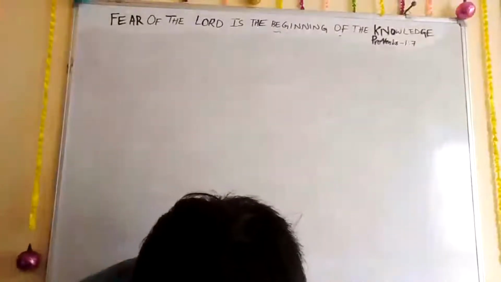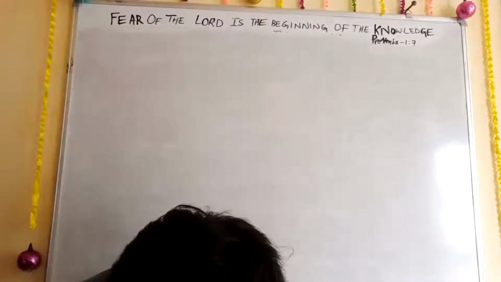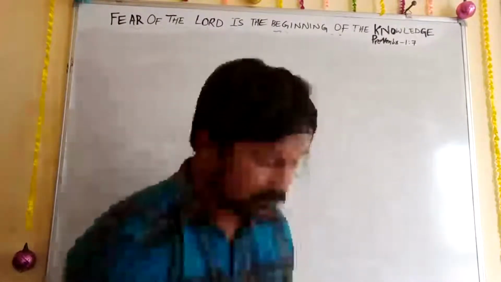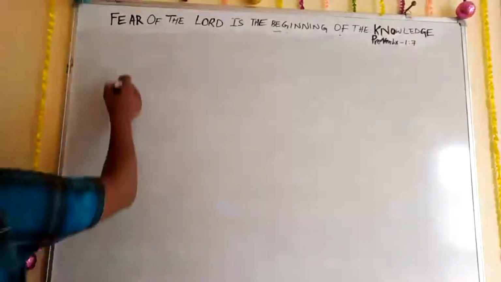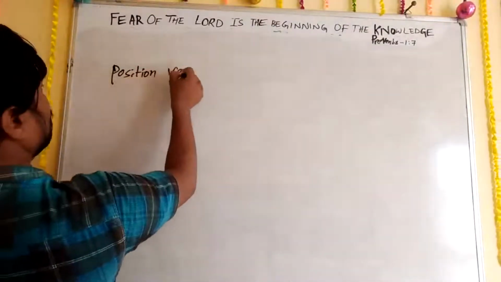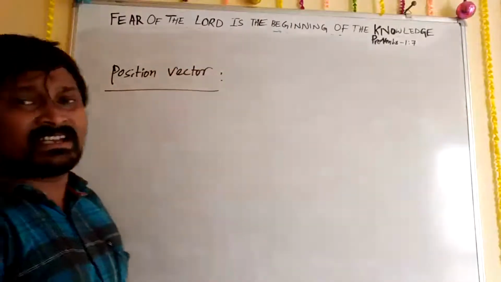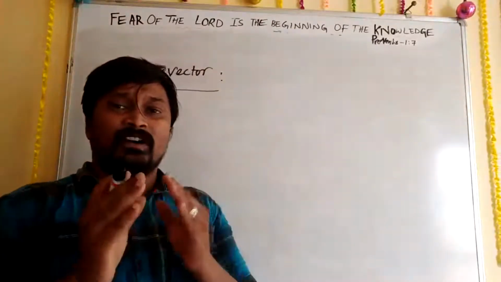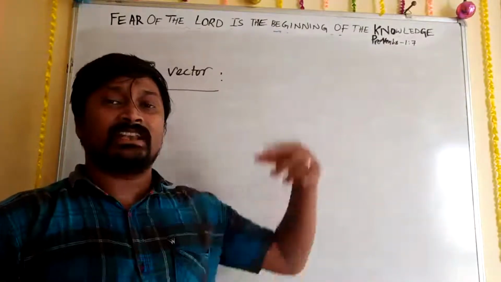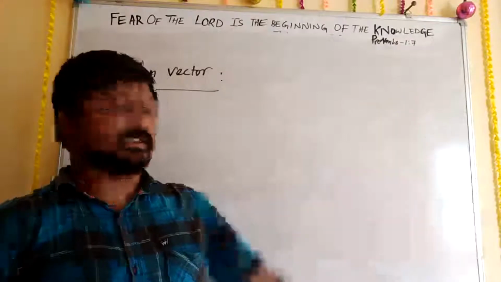Okay, so that is about your various types of vectors. And now we are going to discuss position vector. See, position vector means very simple. If there is an origin, from the origin to any point, we can call it a position vector.